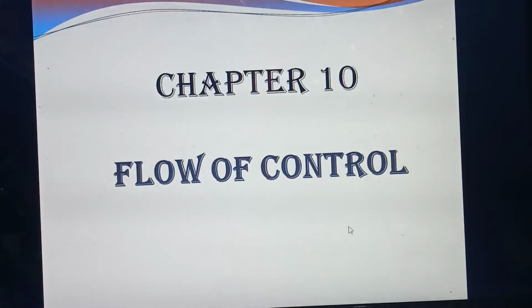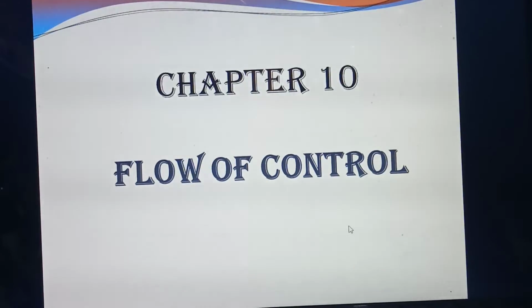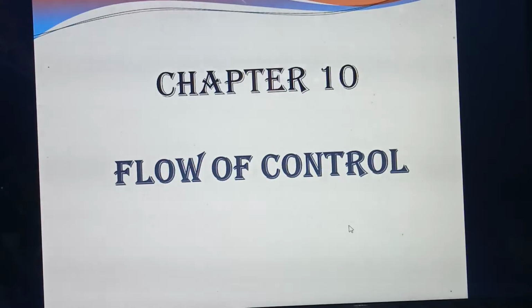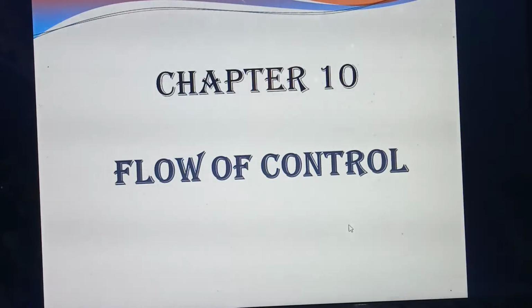Is the for loop an entry control loop or an exit control loop? Entry control loop. So in a for loop, what things will be there? First one is the initialization part, then the test expression, then the update expression, isn't it? So these are the things you have studied. This for loop comes under which one? Iteration statement. Okay. So today we are going to study variations in the for loop.